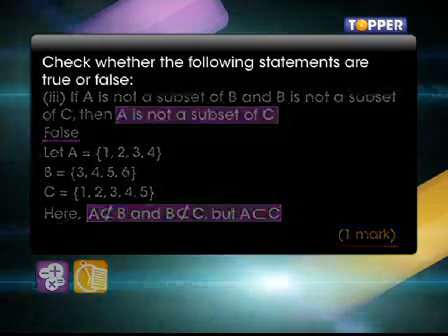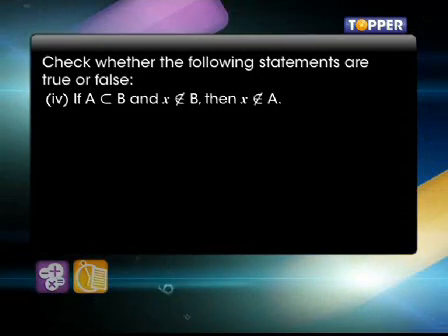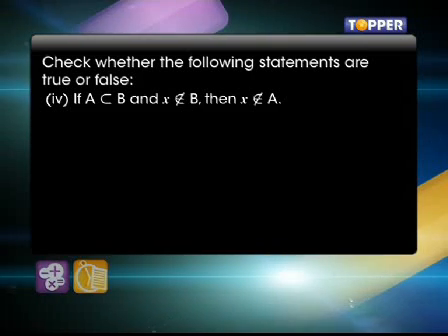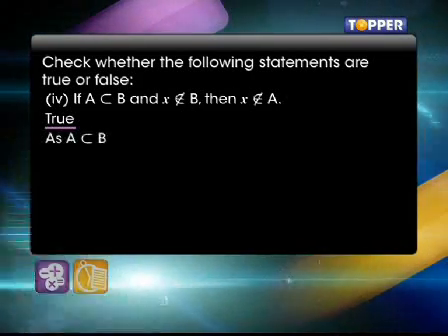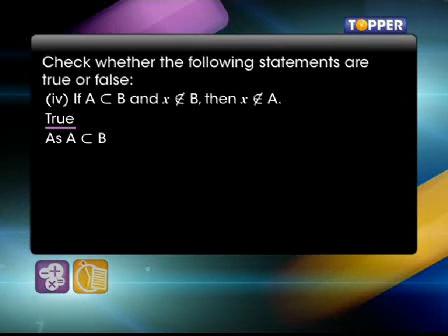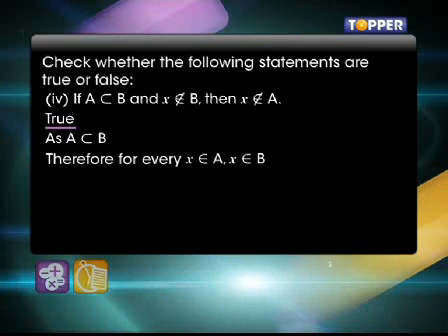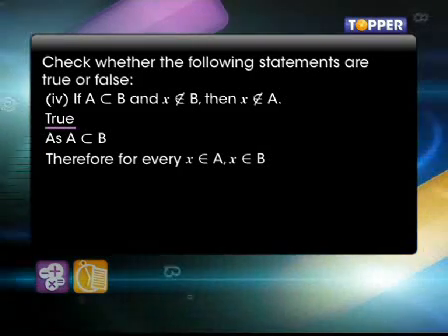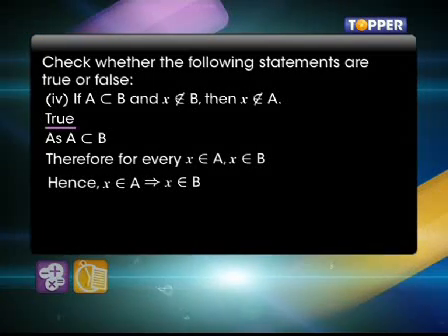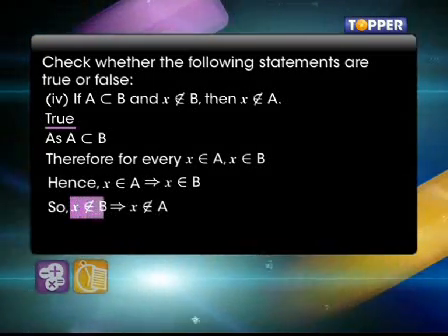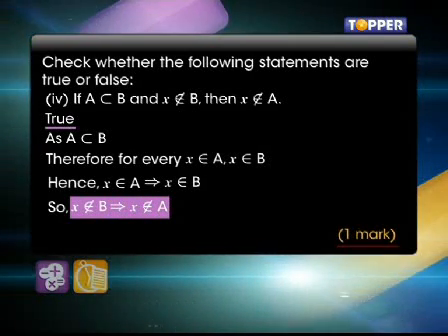And finally, if A is a subset of B and X is not in B, then X is not in A. The answer is true. As A is a subset of B, we have for every X in A, X should also be in B. That is, if X is in A, then X is in B. And if X is not in B, then X is not in A. You get 1 mark for this.